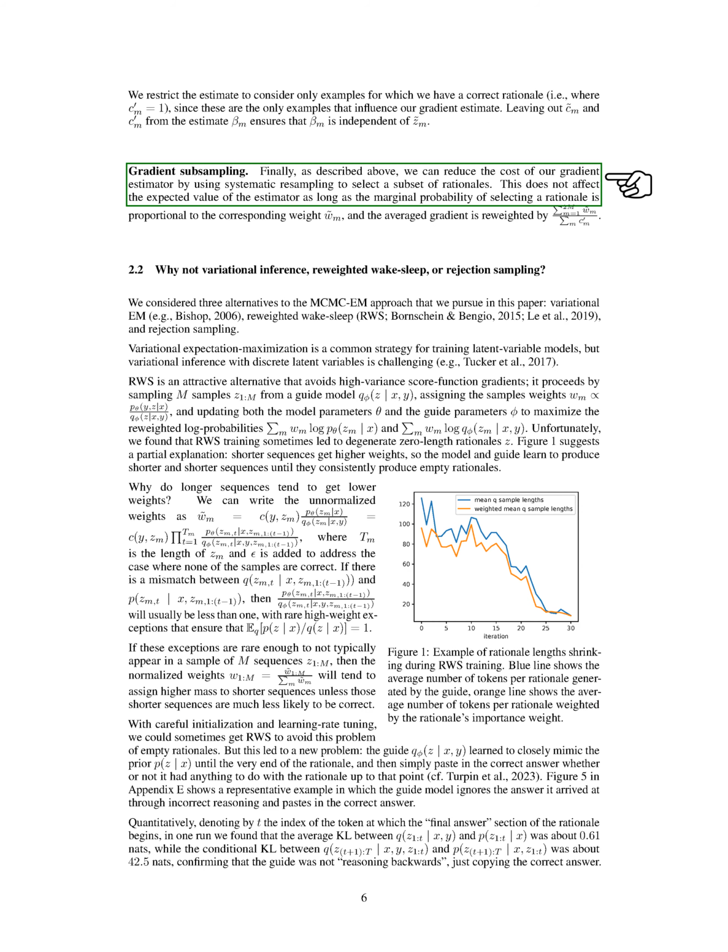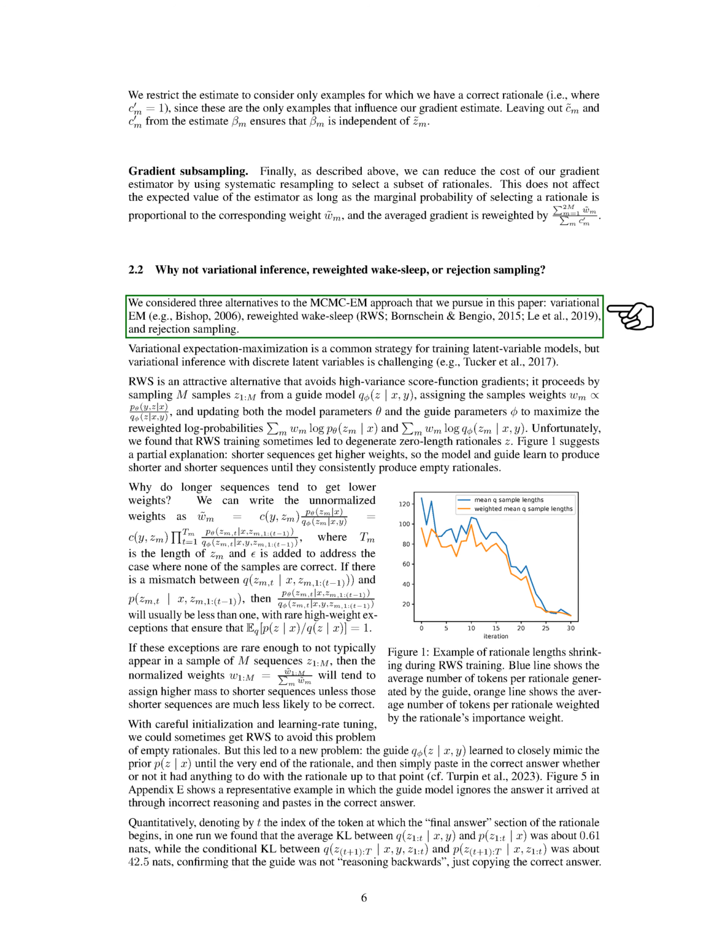We can reduce the cost of our gradient estimator by using resampling to select a subset of rationales. This doesn't affect the expected value of the estimator as long as the probability of selecting a rationale is proportional to the corresponding weight, w tilde_m, and the averaged gradient is reweighted by the sum of w tilde_m over the sum of c'_m. We considered three alternatives to the MCMC-EM approach that we use in this paper: variational EM, reweighted wake-sleep, and rejection sampling.